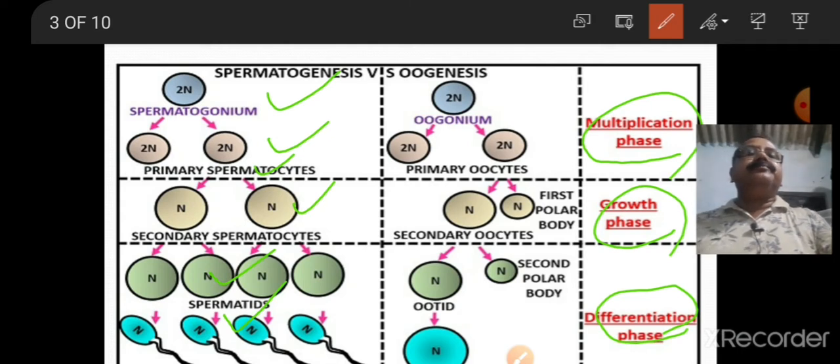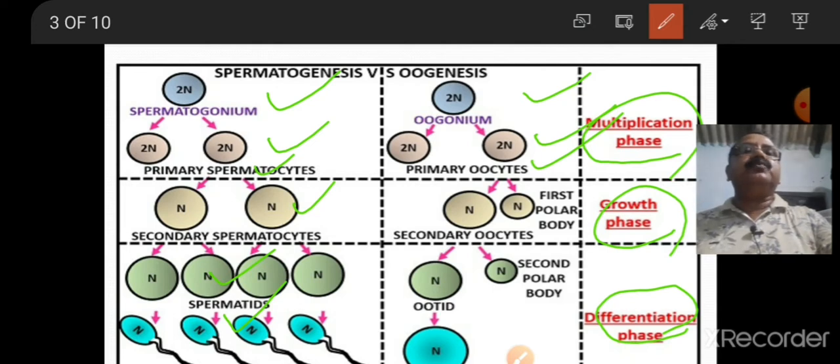Similarly, in case of oogenesis, the oogonium divides mitotically to produce a number of oogonia. Later, these oogonia grow in size to form primary oocytes. Then these primary oocytes pass on to meiotic cell division.